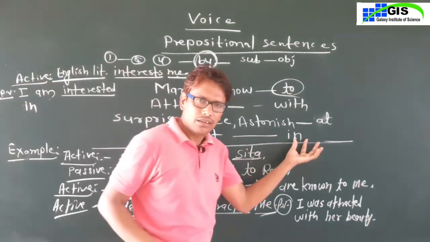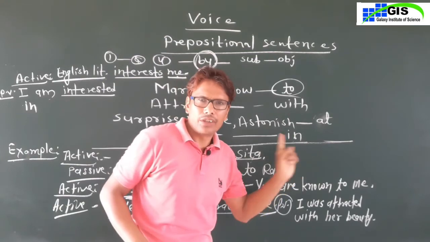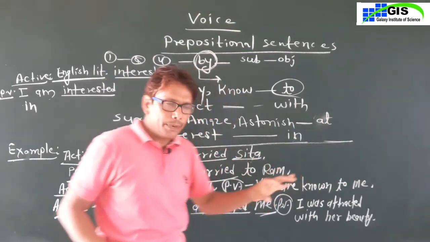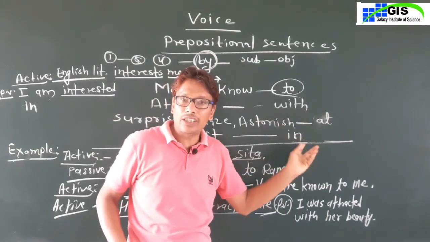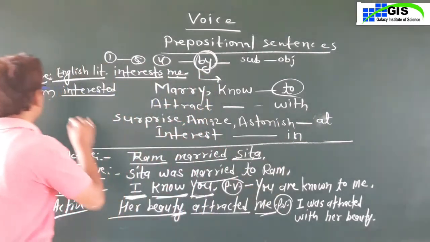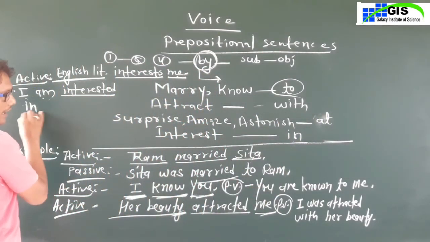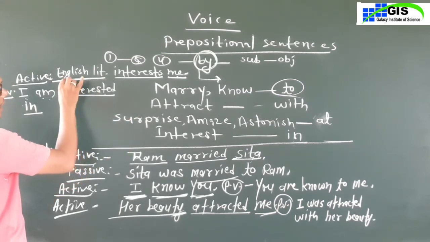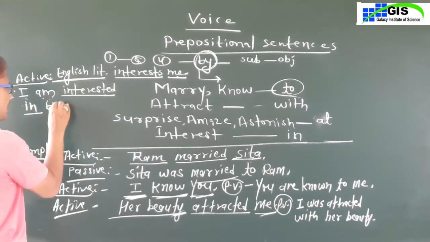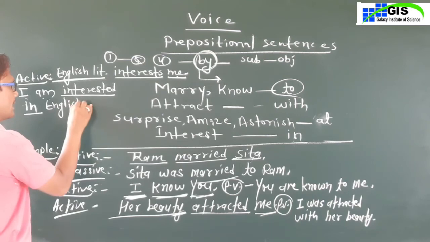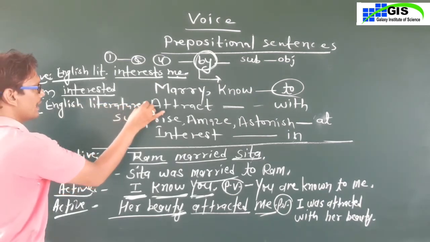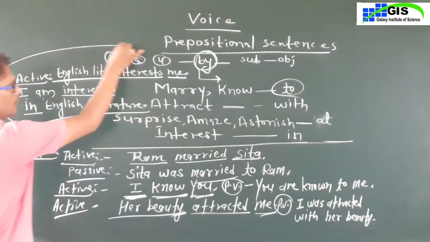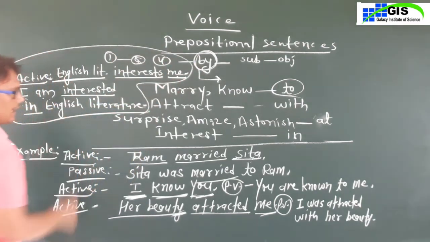No, at. In is given, sorry for that. At, if you get surprised, amazed, astonished, you will write at, but here you will write the preposition in. I am interested in, and change the subject into the object. In English literature. This is your passive and active sentence.